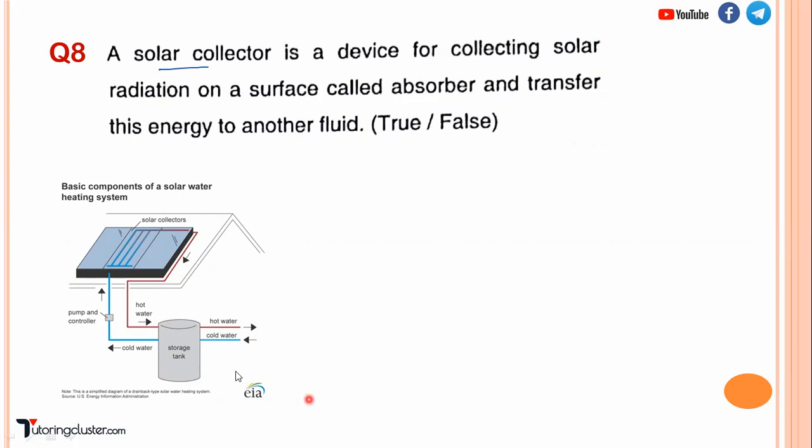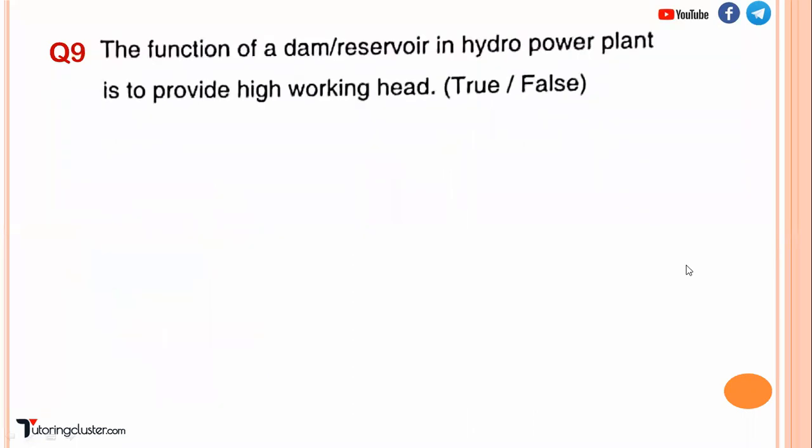So what is the correct answer? It is true. Right. It transfers its energy to another fluid. So basically the solar energy is getting transferred to which fluid? To the water. Okay. So the temperature of water will increase and the hot water will be there for the application. Okay, you can use the hot water from it, right? So this is basically a simple schematic of a solar water heating system, and it's a renewable form of energy that we know, right?